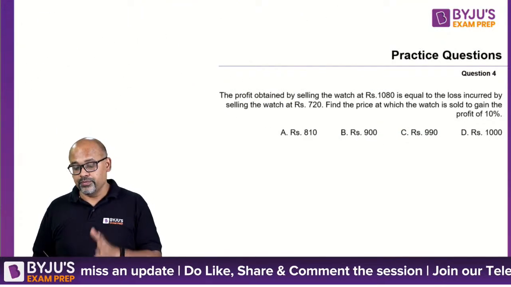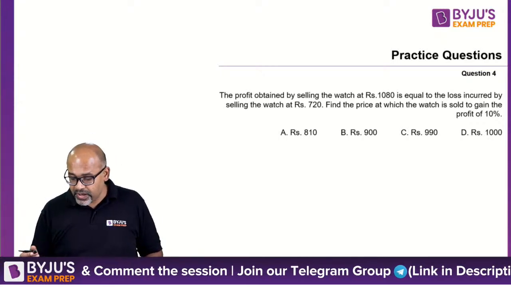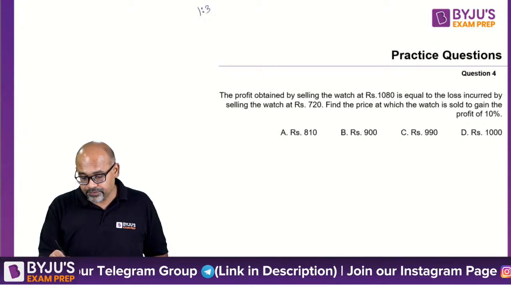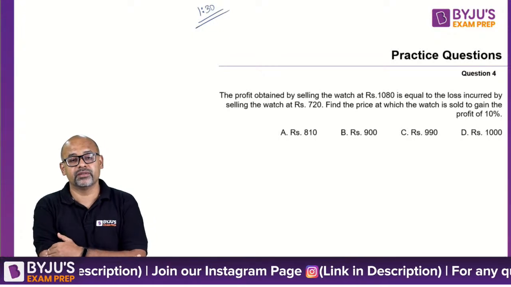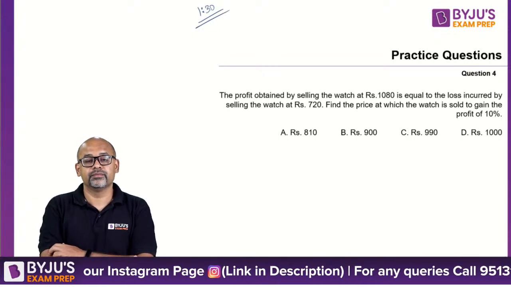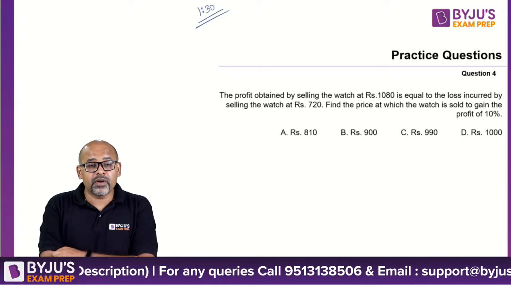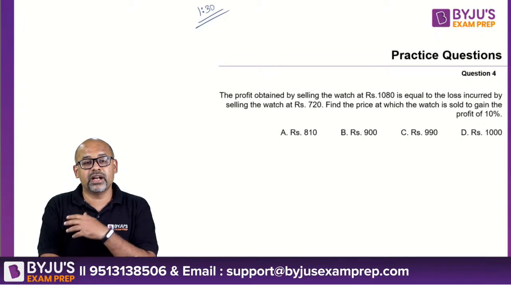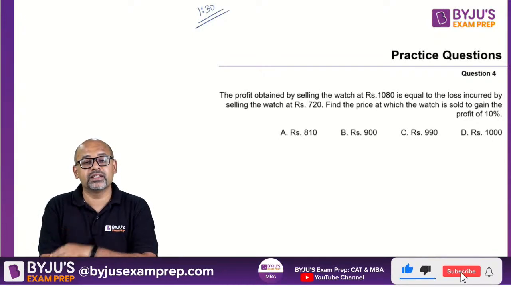Question number 4. Try this. I'll give you 2 minutes again. This time, actually, it is 1.5 minutes. I'll give you 1 minute 30 seconds. Your time starts now. It's a simple question. Yes, Varun, this is easier. I did not want to discuss allegation because I kept it for the second session. But one of you asked, so that's the reason why I solved it.